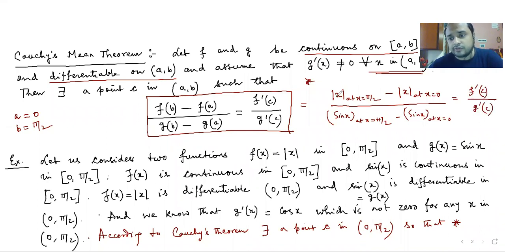First of all, I will try to find out the left hand side, and then I will try to find out what that point C could be. First of all, I will find the value on the left hand side, and then I will find what this value could be.